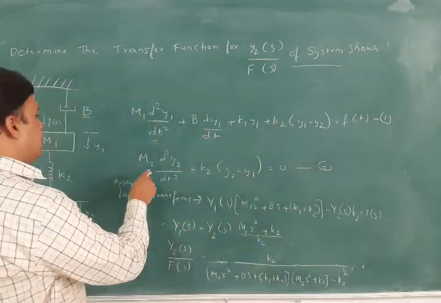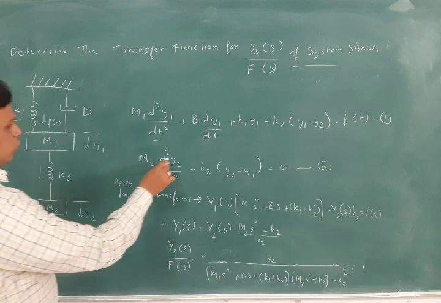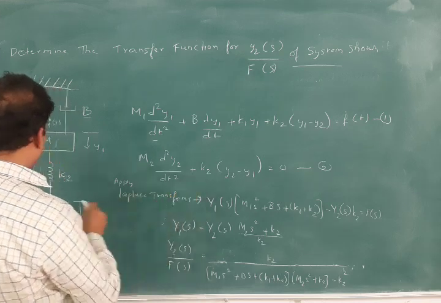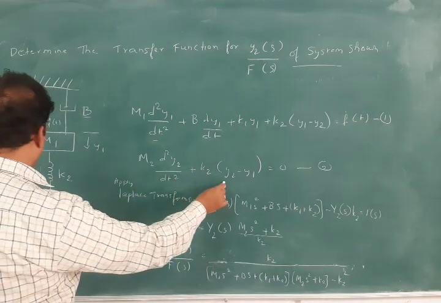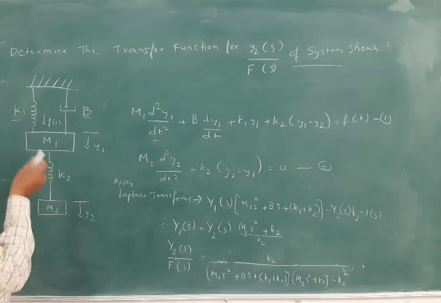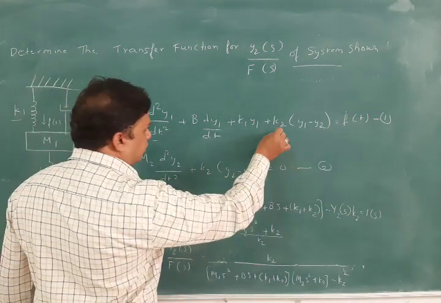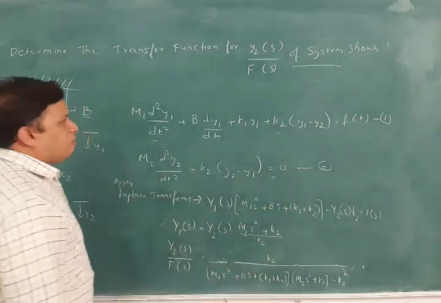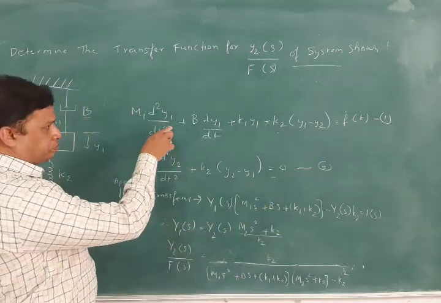Next is m2 into d square y2 by dt square, for the second mass m2, plus k2 into (y2 minus y1). We write it as y2 minus y1 because we are writing with respect to m2 here. If you are writing with respect to m1, it is y1 minus y2. So you have written the first equation and the second equation as differential equations.